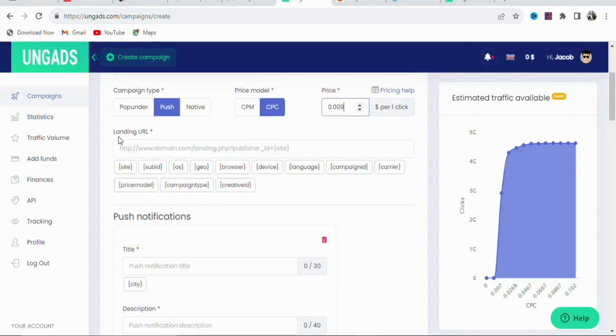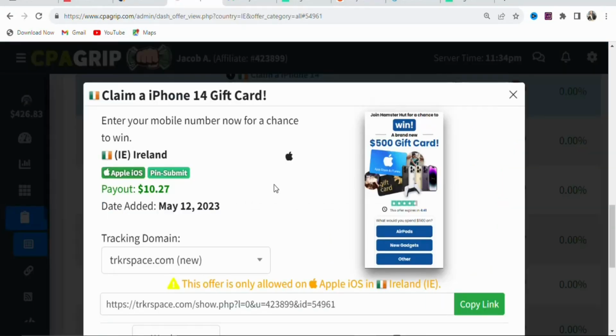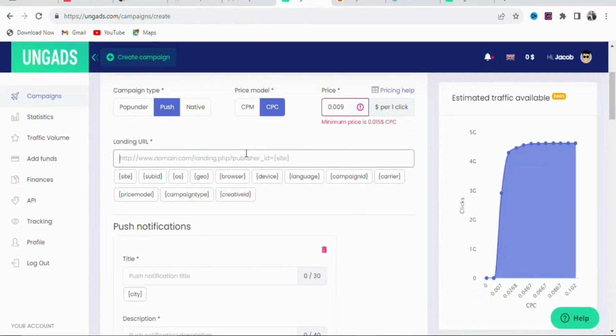You can see landing URL. This is where you are going to paste your affiliate link. So you have to go back on CPA Grip, copy and paste your affiliate link right here. Once you come back on CPA Grip, you are going to click right here, copy link, so that you can copy your affiliate link. Once you copy it, you are going to come back and then paste it right here. As you can see, that has been done.